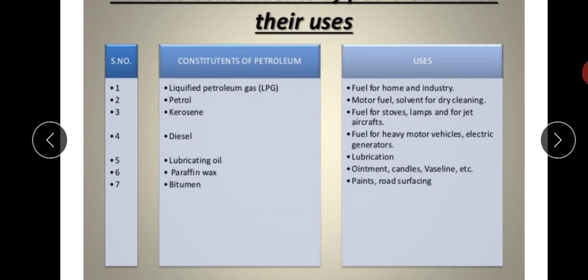You all know LPG, liquefied petroleum gas, fuel for home and industry; petrol, motor fuel and solvent for dry cleaning; kerosene, fuel for stoves, lamps and jet aircraft; diesel, fuel for heavy motor vehicles and electric generators; lubricating oil for lubrication; paraffin wax, used in ointments, candles, and even in Vaseline.